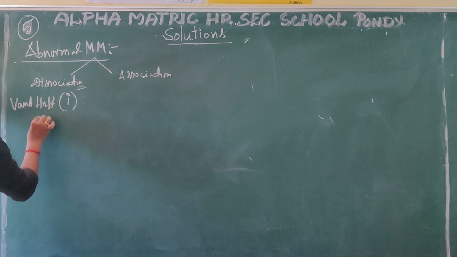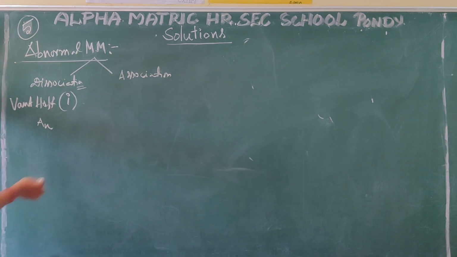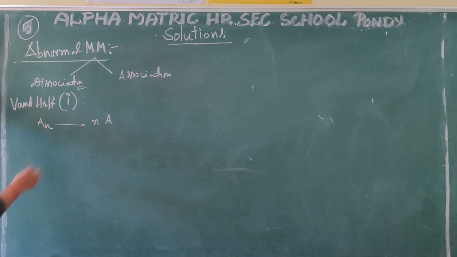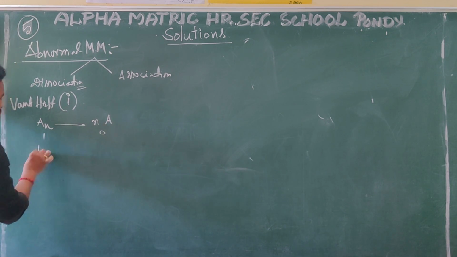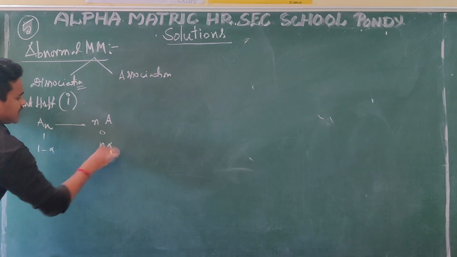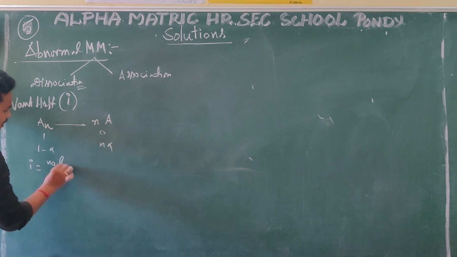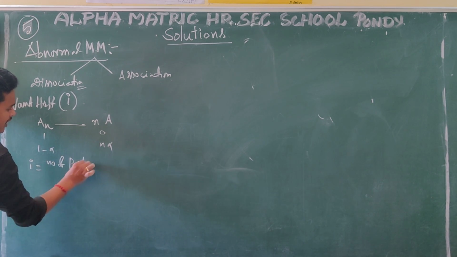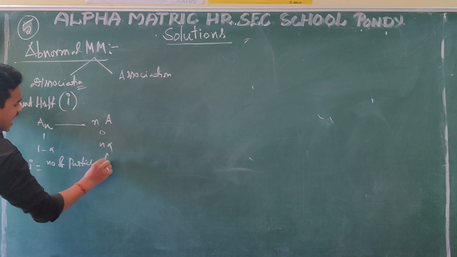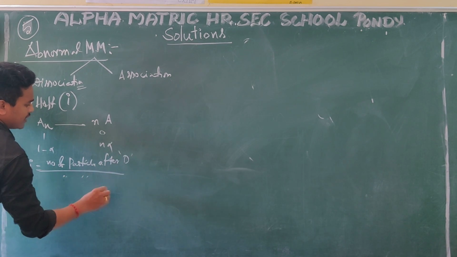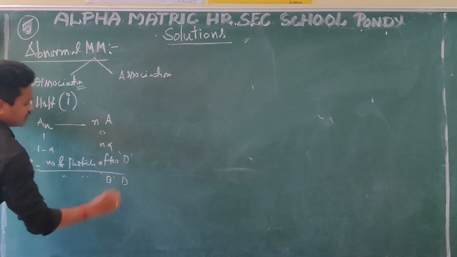Here AN is converting into n molecules of A. Initially 1, and 1 minus alpha remains, with n alpha formed. The Van't Hoff factor is the number of particles after dissociation divided by the number of particles before dissociation.